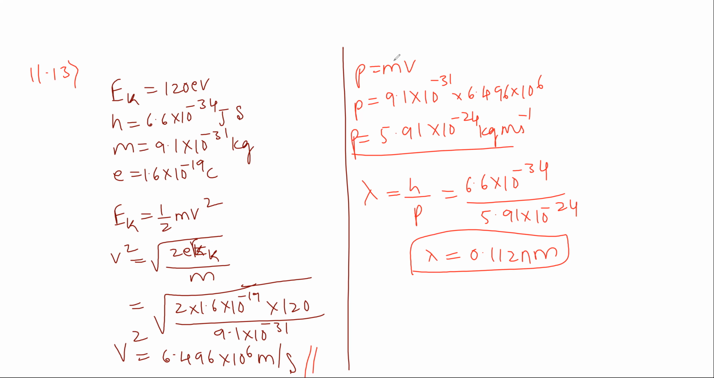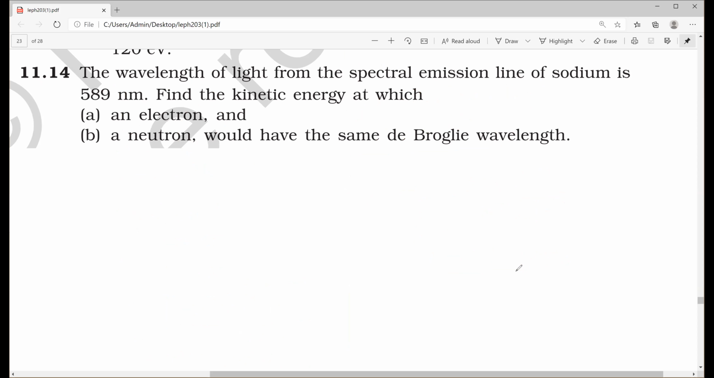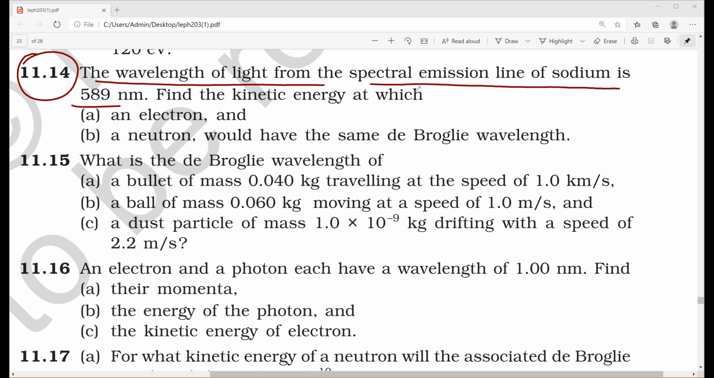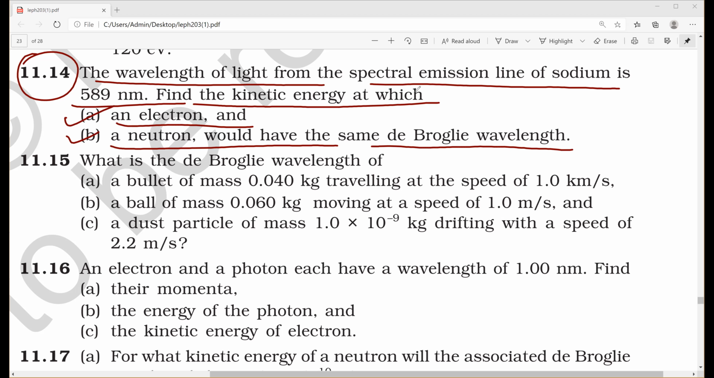This is the solution for 11.13. Now, how do we calculate 11.14? Let us see. We shall move to 11.14. Let us see what they have asked in 11.14. The wavelength of light from the spectral emission line of sodium is 589 nanometers. Find the kinetic energy at which an electron and a neutron would have the same de Broglie wavelength. So let us see how to solve 11.14.